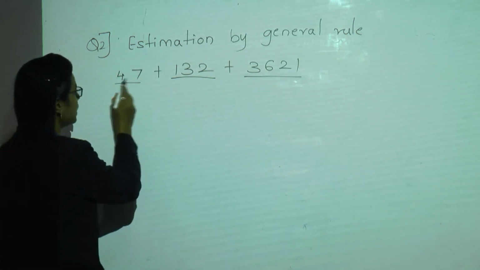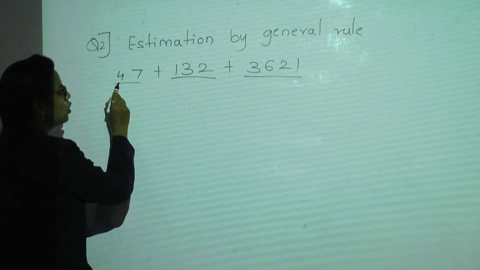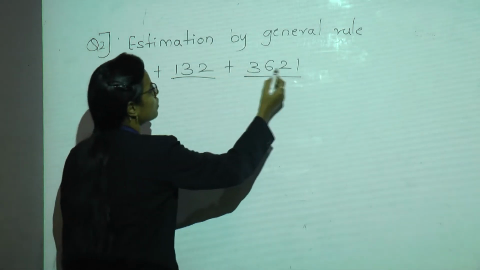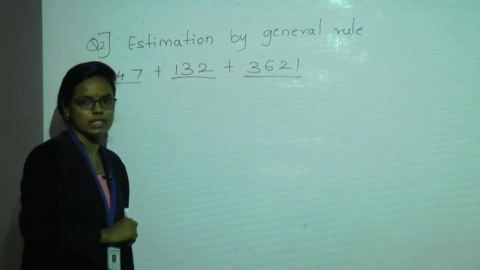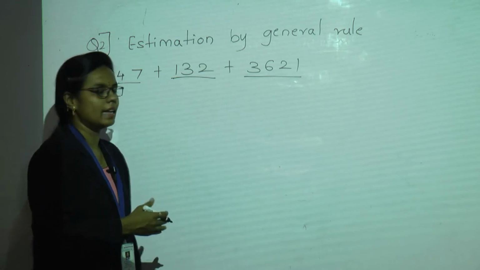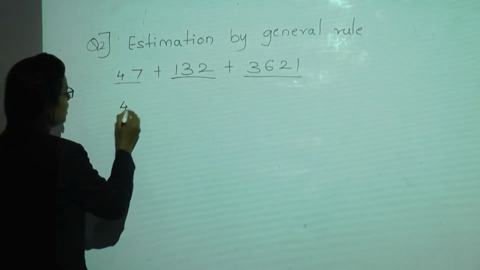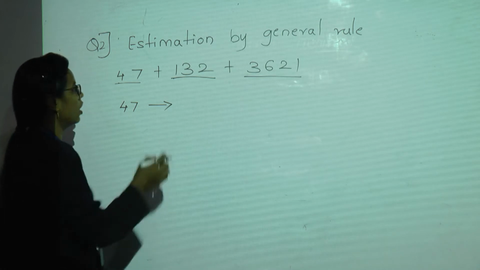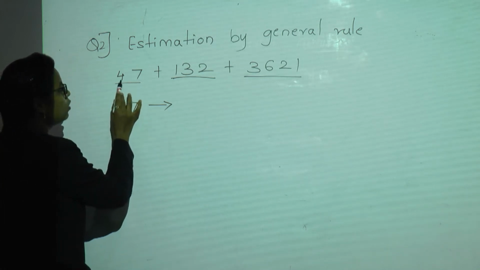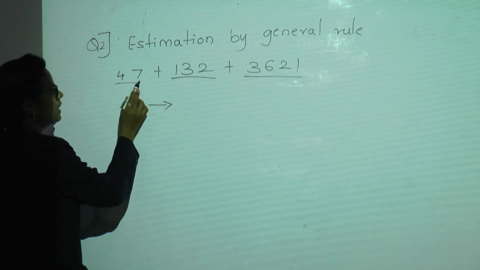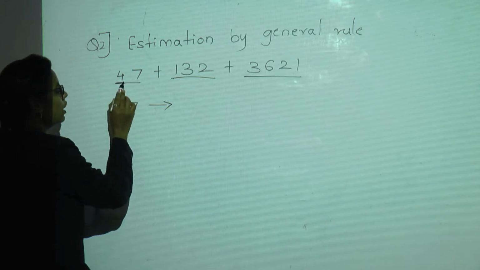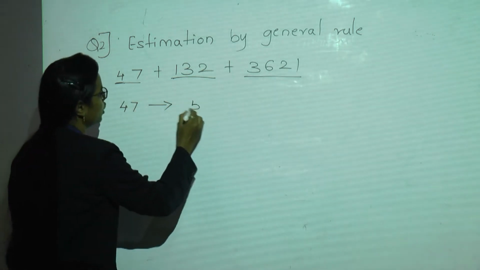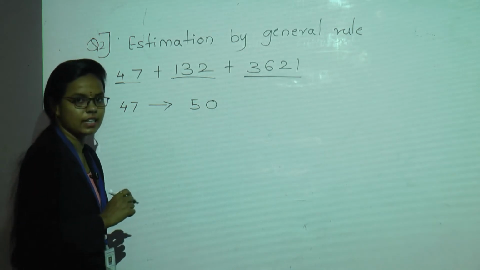Whenever the number is 2 digit, we have to round off to the nearest tens. When the number is 3 digit, we will round off to the nearest hundreds, and when the number is 4 digit, we will round off to the nearest thousands. Okay, so now we will find the estimation. For 47, we are going to find the nearest tens. Why? Because according to the general rule, when 47 is given, it will be rounded off to the nearest tens, because it is a 2 digit number. So 47 is nearest to 50.